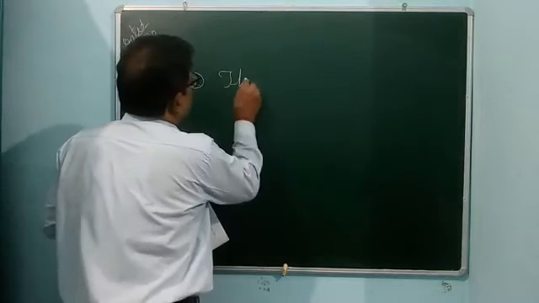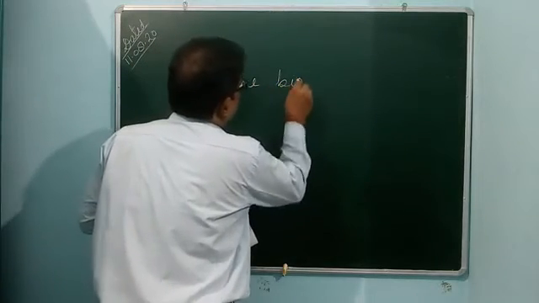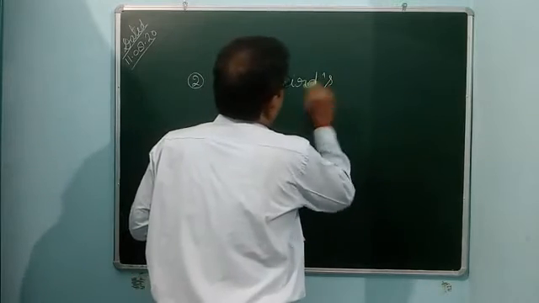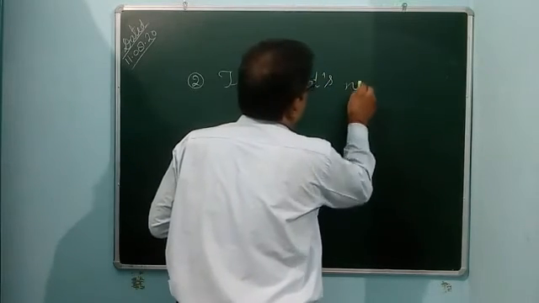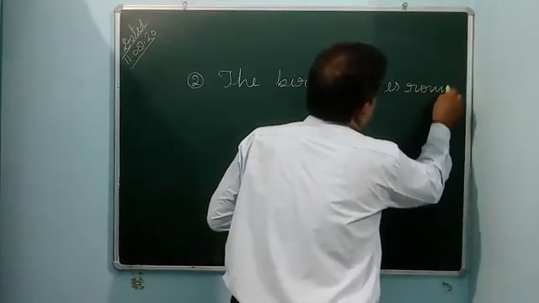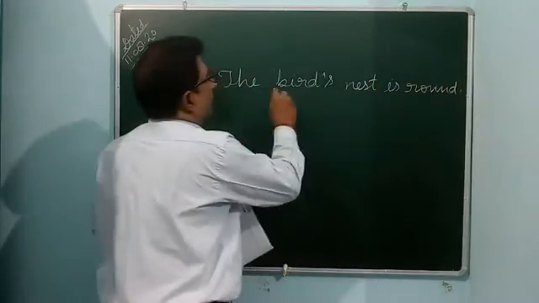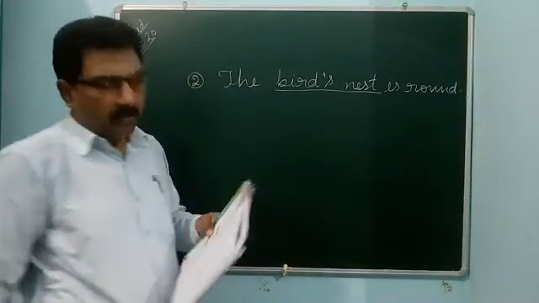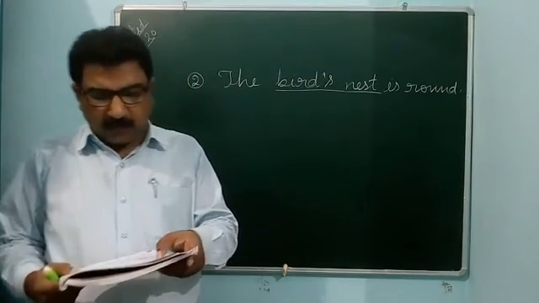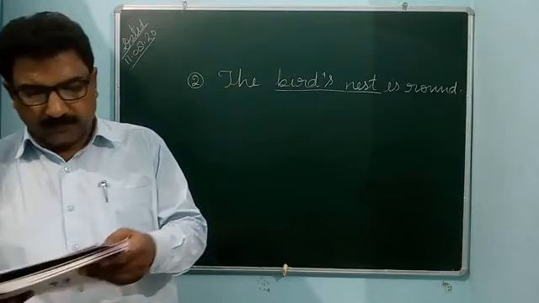The bird's, apostrophe s, the bird's nest is round. This is correct. Bird's nest, not the nest of the bird. Like that, you can try to do. I will give the solution.